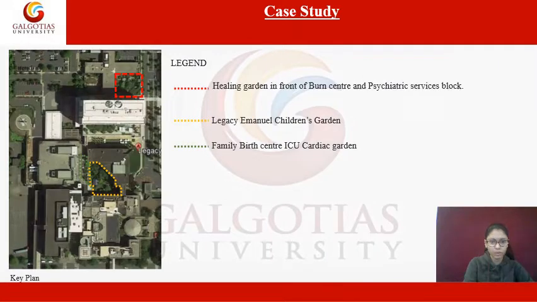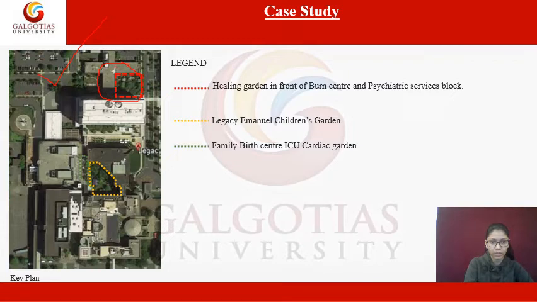So this is the zoomed out detail of that hospital. This red one is your healing garden in front of the burn center and psychiatric service block.